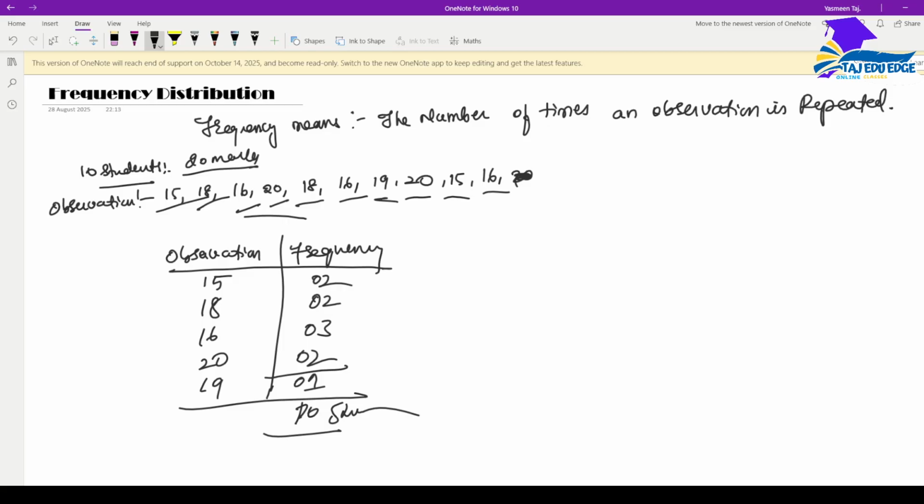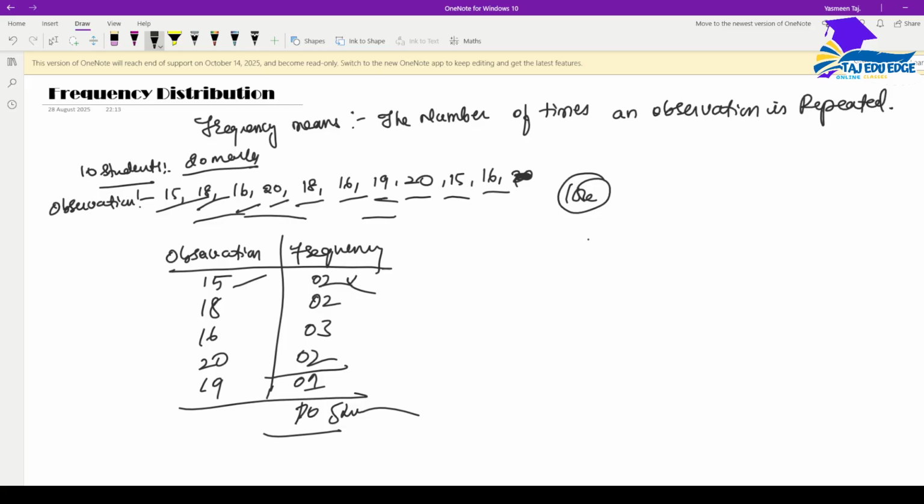So when we are putting that data in an observation and frequency table, we cannot put it individually. If there are 100 students in a classroom, someone might have got 10, someone 0, someone 19, 17, 15, 2, 3, 4, 5. Out of 20 marks, they might have got many different marks. The chances of frequency, meaning repetition, might not be there.